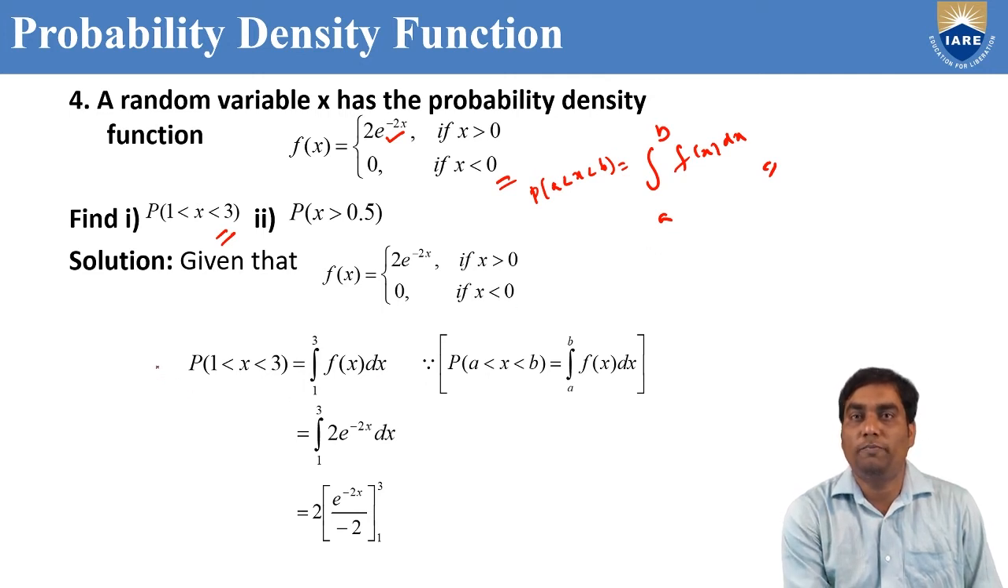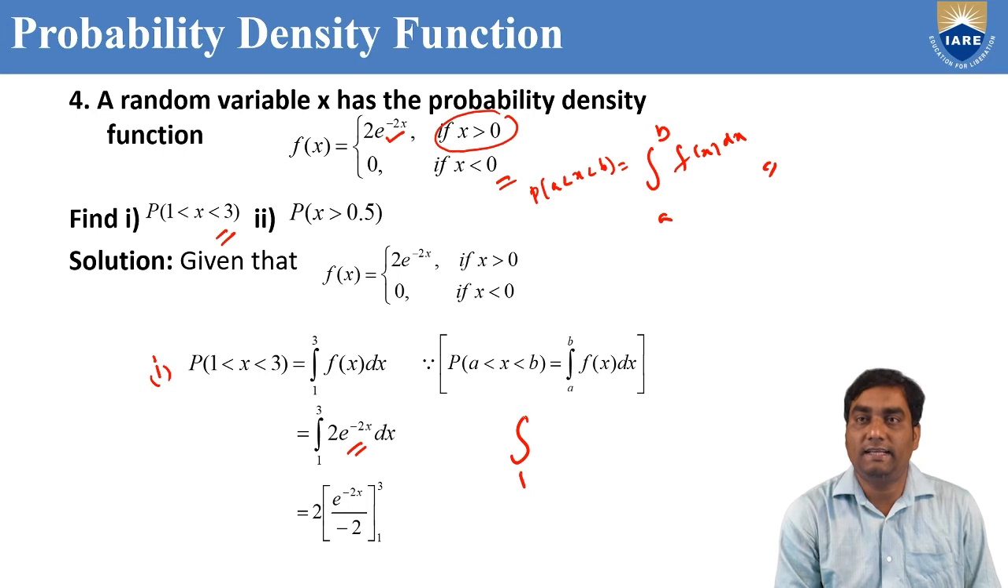In the first problem, P of 1 less than x less than 3. So it is in the form of P of a less than x less than b, where a equal to the lower limit 1 and b equal to the upper limit 3. Integral 1 to 3 of f(x) dx. But in the function, x greater than 0 has one value and x less than 0 gives 0. So 1 to 3 means the x greater than 0 case or the x less than 0 case? It is the x greater than 0 case only. That's why you take f(x) equal to 2 into e power minus 2x.